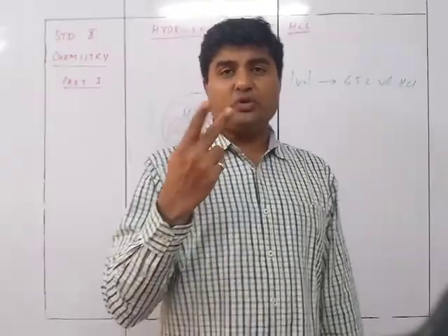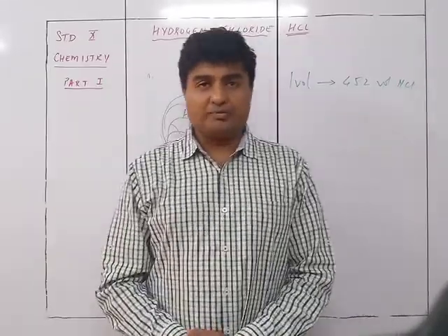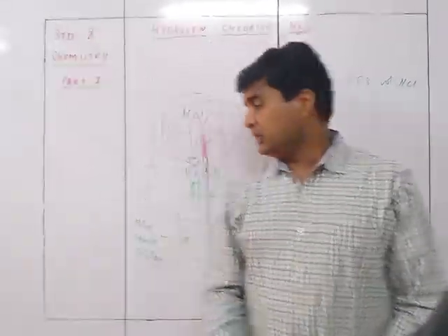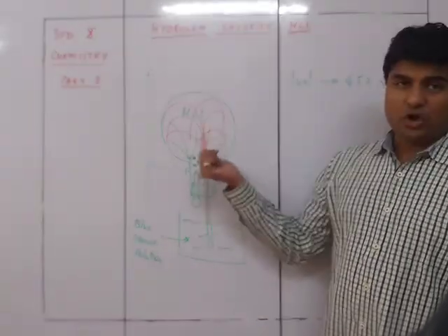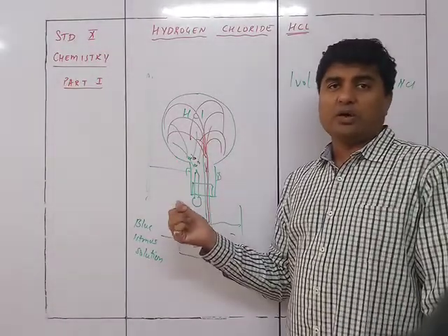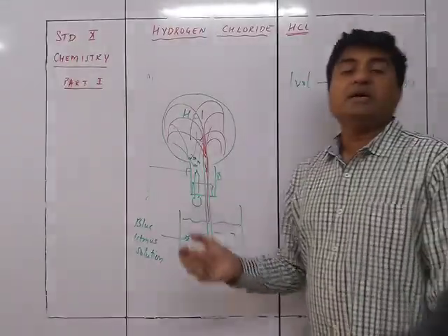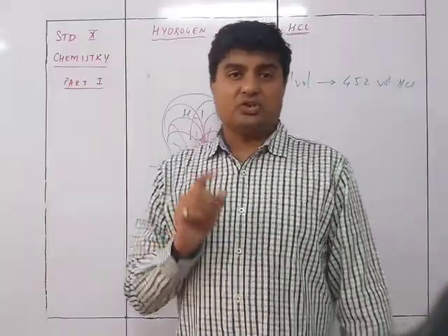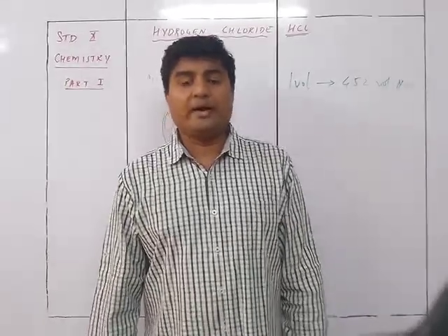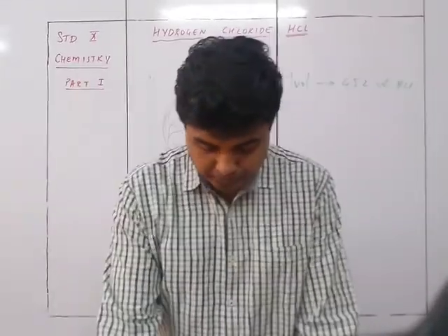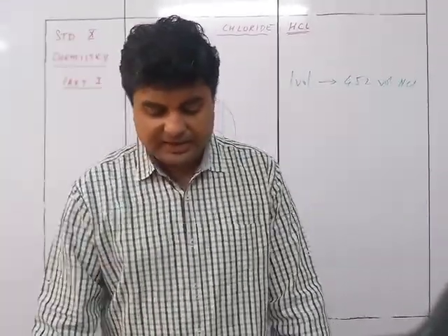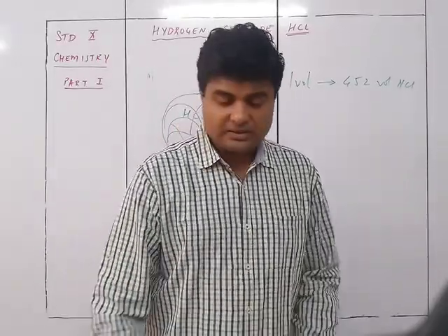The fountain experiment gives you two conclusions. One is solubility: HCl gas is highly soluble in water. And secondly, blue litmus turns red, which means it is acidic in nature. So these two inferences are what we get from this particular experiment. We now see the chemical properties of HCl gas.